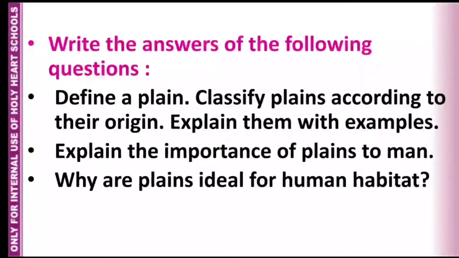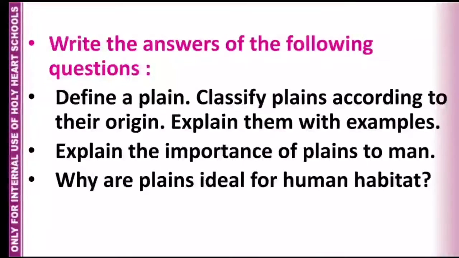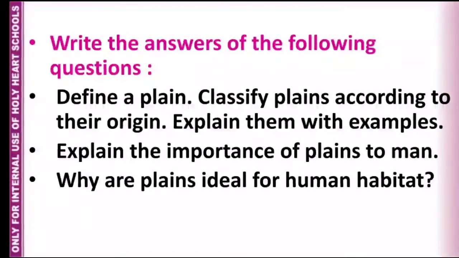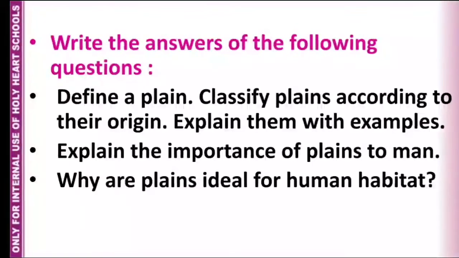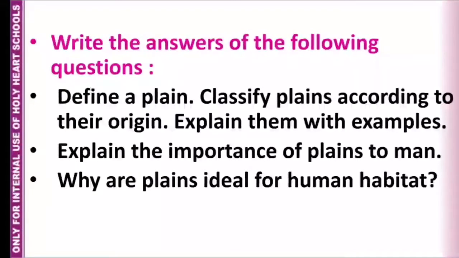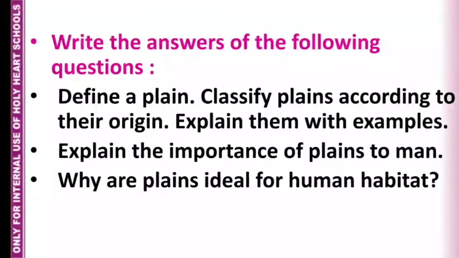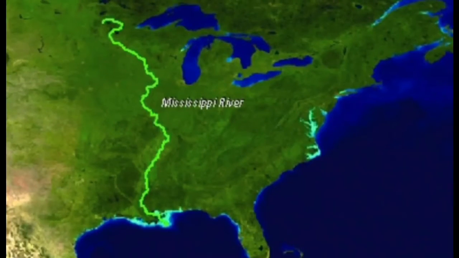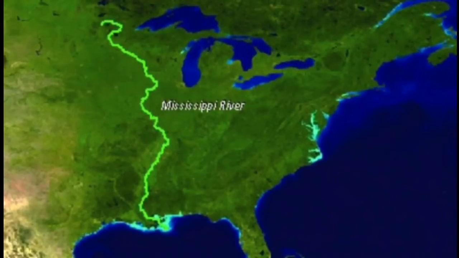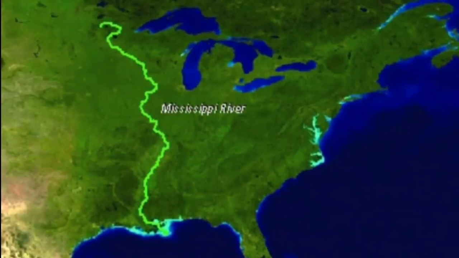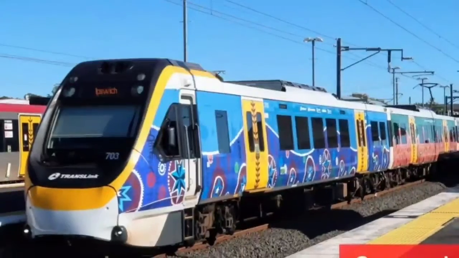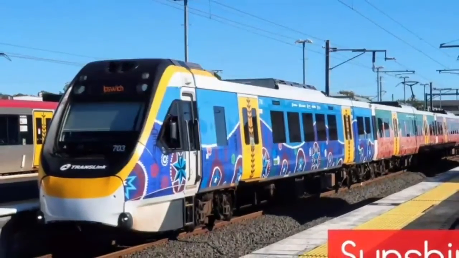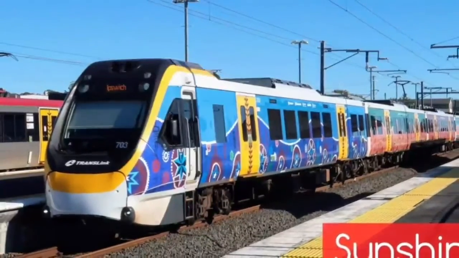Question number 3, explain the importance of plains to men. Question number 4, why are plains ideal for human habitat? Children, you must read the chapter from page number 96 to page number 99. You must go through the school link and YouTube link given in your homework.